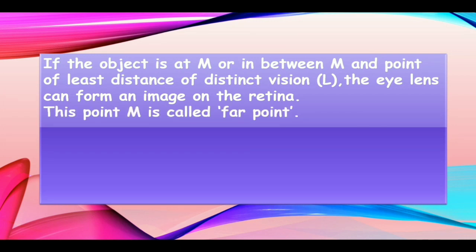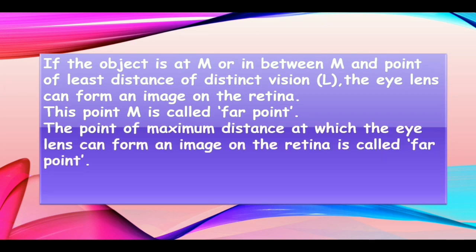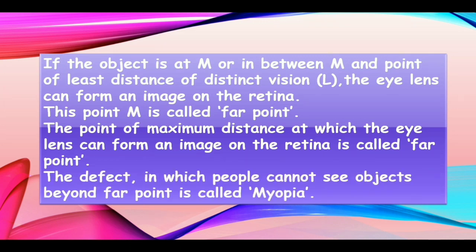This point M is called the far point. The point of maximum distance at which the eye lens can form an image on the retina is called the far point. So the defect in which people cannot see objects beyond the far point is called myopia.